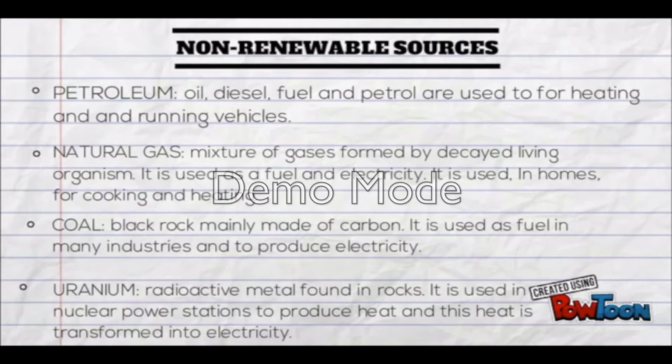Coal is a black rock mainly made of carbon and it is used as a fuel mainly in industries and to produce electricity. And the last one is uranium. It's a radioactive metal found in rocks. It is used in nuclear power stations to produce heat, and this heat is transformed into electricity. You can remember the Simpsons TV series, it is the place where Homer Simpson works.